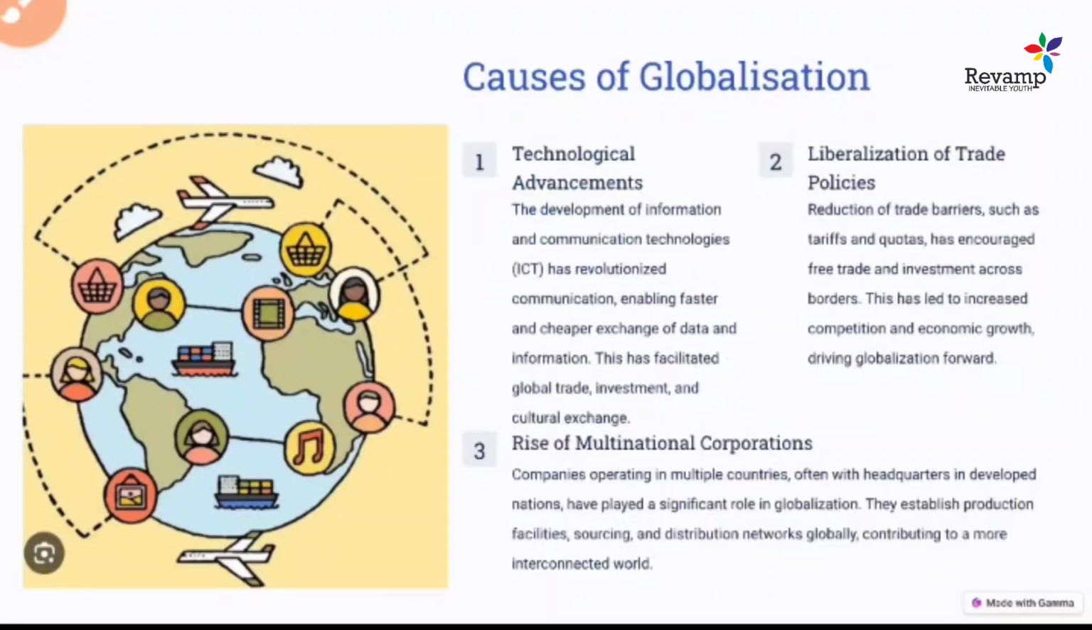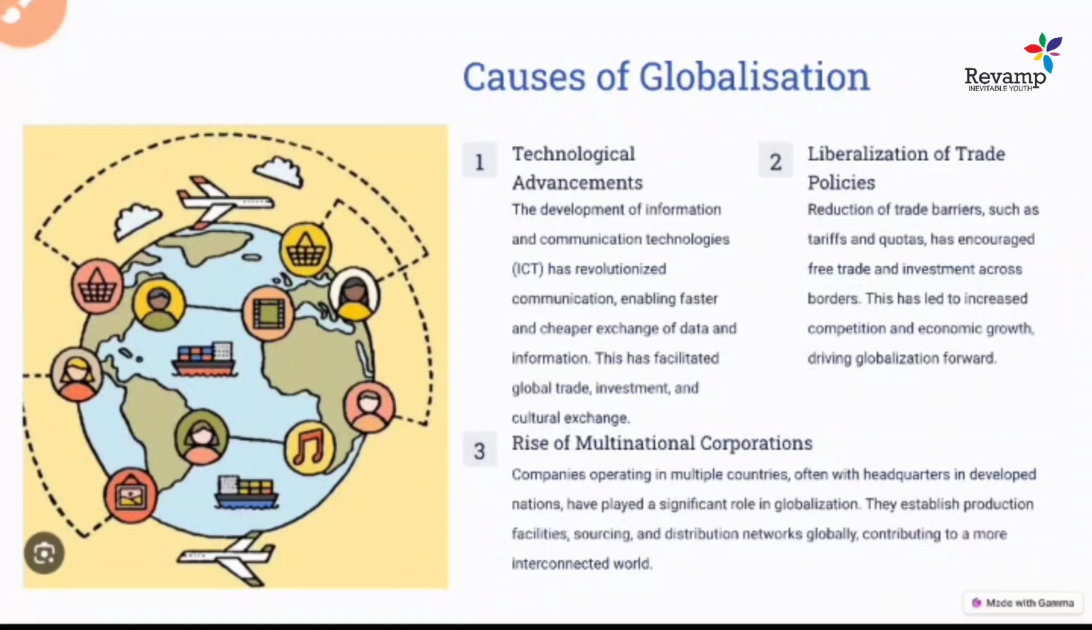So let's understand the causes of globalization. As you understand, globalization created an interconnectedness between countries in terms of the economy and culture. Now we'll look into the causes. In this picture you see a map where everything is connected with each other. This interconnection is called globalization. So what are the causes that led to globalization?